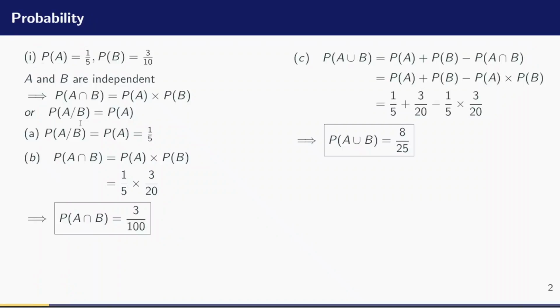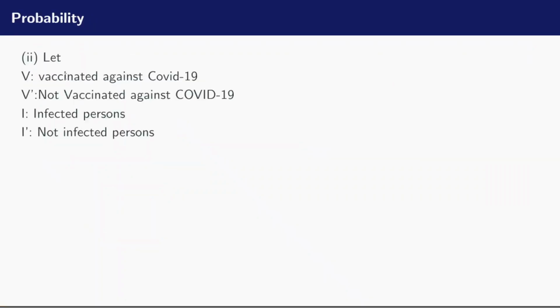Now, on a tree diagram, before I do that, let V stand for those individuals vaccinated against COVID-19. So V prime, the complement of V, will be those individuals who were not vaccinated against COVID-19. Now let I stand for infected persons. So I prime, the complement of I, stands for persons who are not infected.